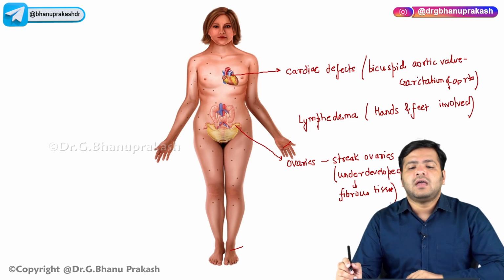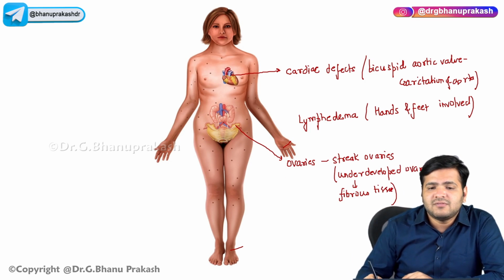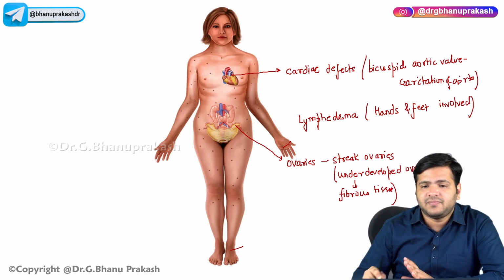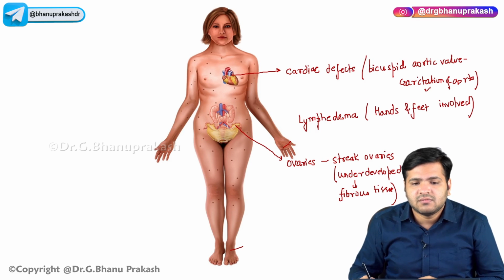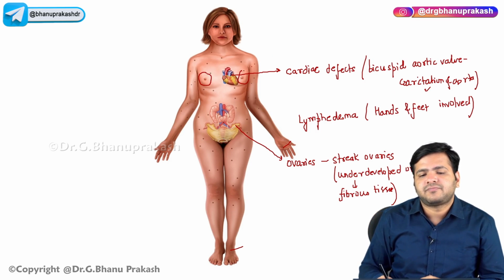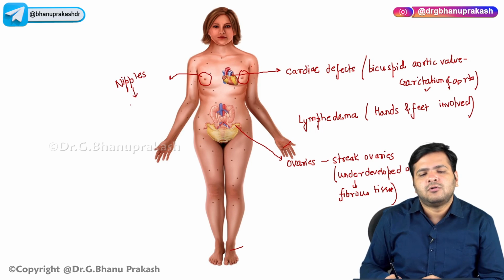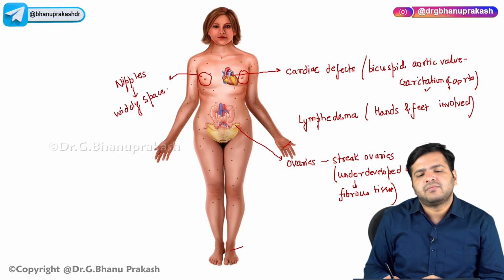Apart from that, you can see the nipples over here, they are widely spaced, far apart from each other. Yes, these nipples are widely spaced, right?